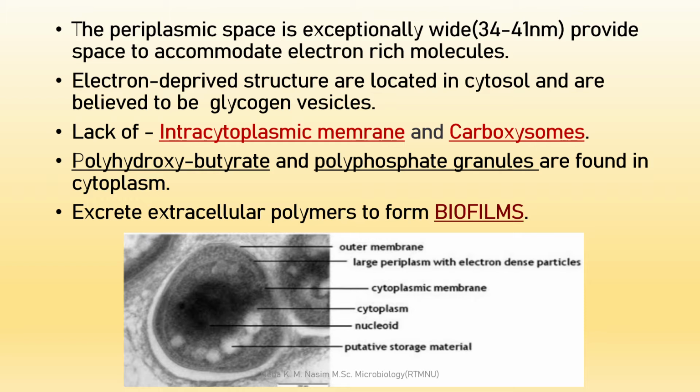Okay, and polyhydroxybutyrate. Now what is polyhydroxybutyrate? It's nothing but a polymer that we use to make biodegradable plastic. And the polyphosphate granules, which are nothing but energy conservative molecules, are found in the cytoplasm. Okay, and they lack intracytoplasmic membrane, which is present in many bacteria, and carboxysomes are also absent in them.